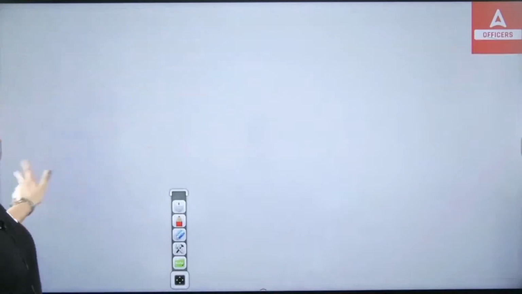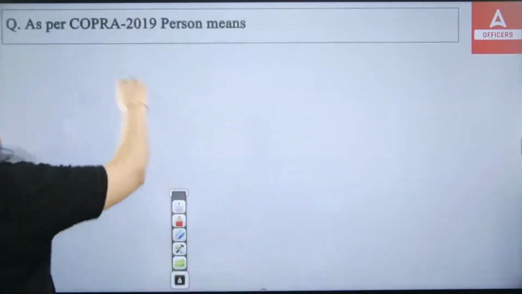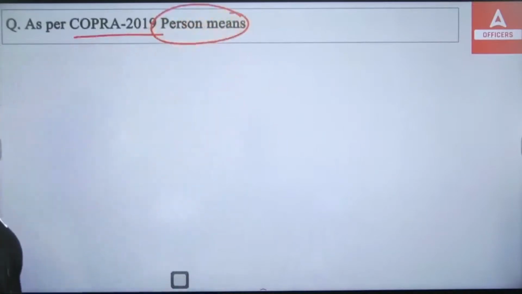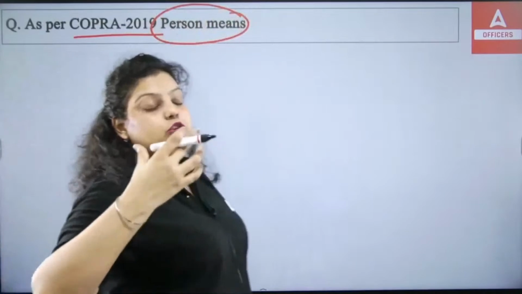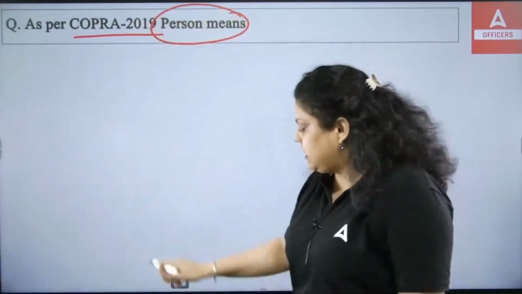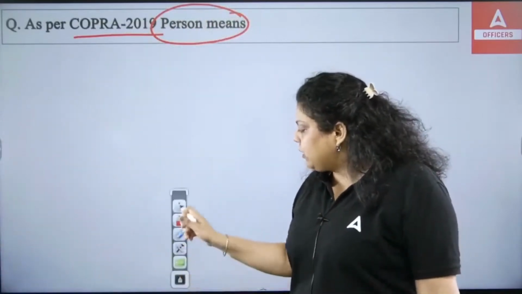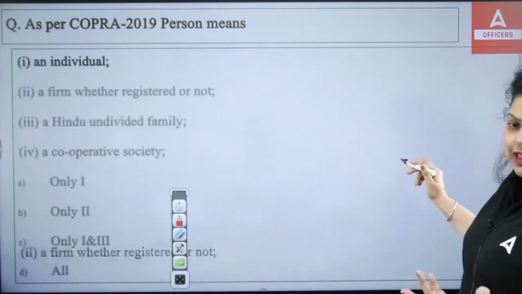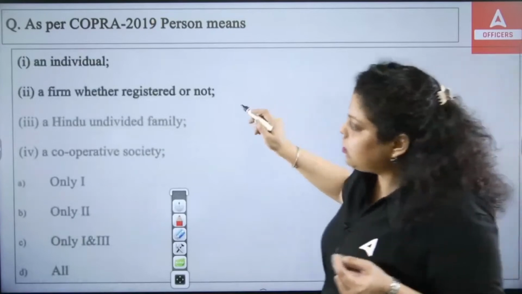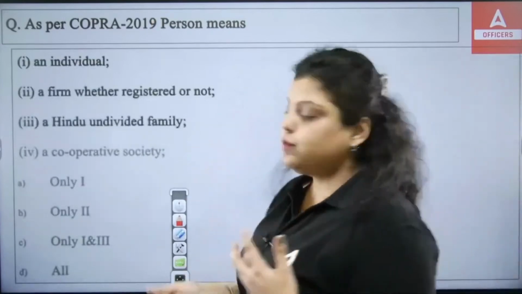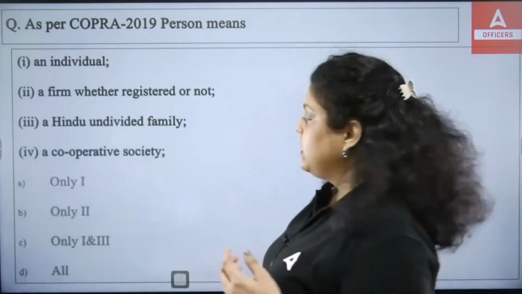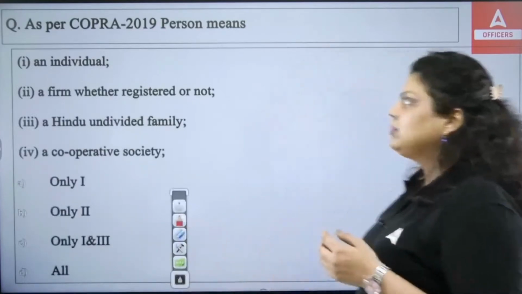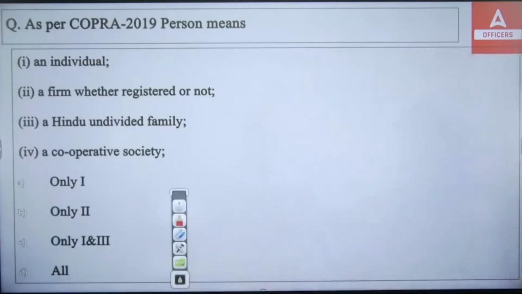Okay, next question is talking about, as per COPRA 2019, what does person mean? Like in KYC, the definition of the client and customer have been given differently. Similarly, as per the COPRA Act, what does a person mean? First option, person means an individual. Second, a firm, whether registered or not. Third, a Hindu undivided family. Fourth, a cooperative society. So out of these 4, what does person mean under the COPRA 2019? A, B, C or D?